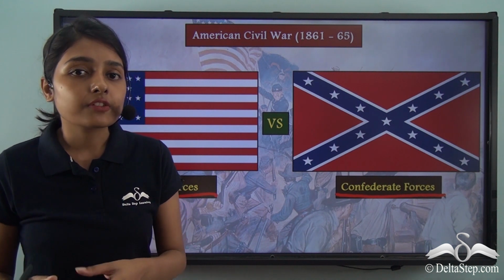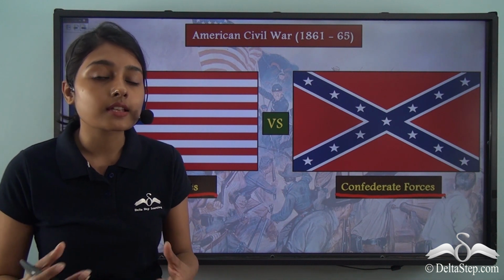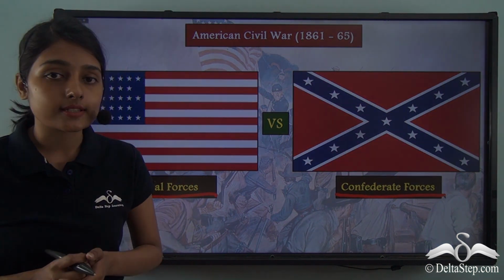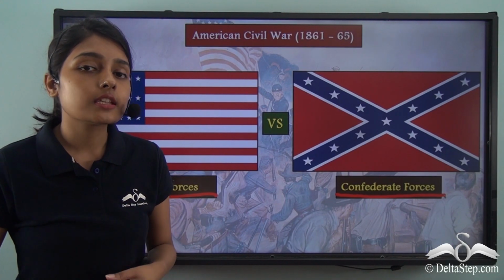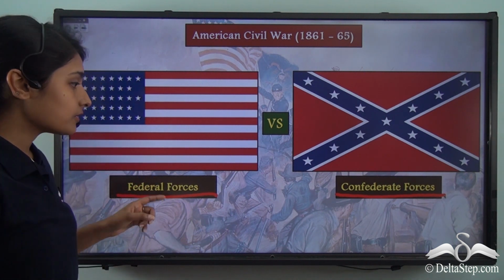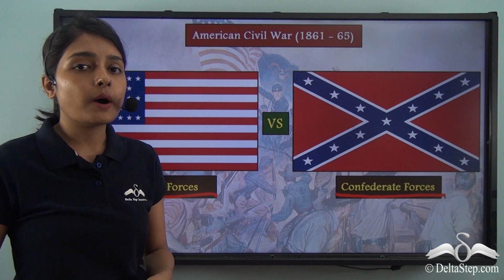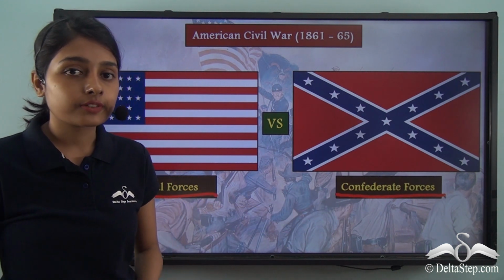This gave the northern states an edge, because the southern states were lacking in resources. They were not as powerful, as affluent and wealthy as the northern states. It is for this reason that the federal forces were more powerful, more mighty than the Confederate forces.